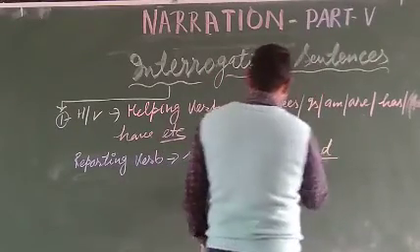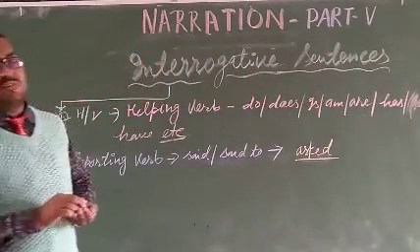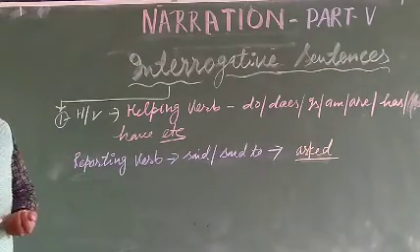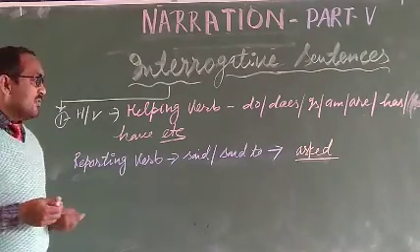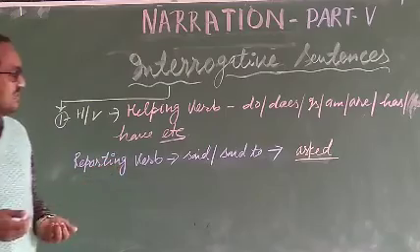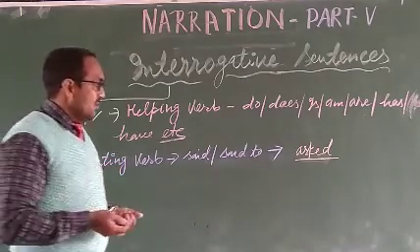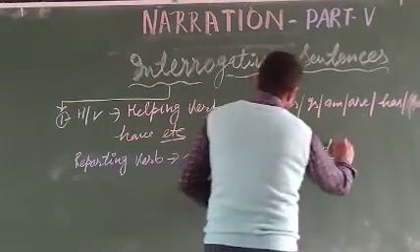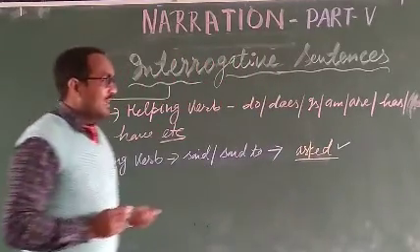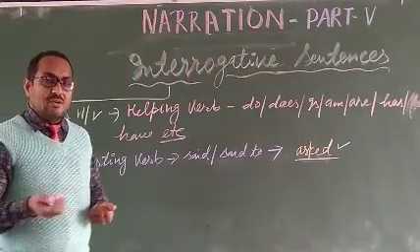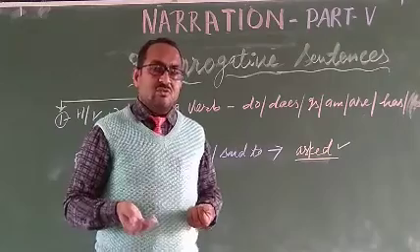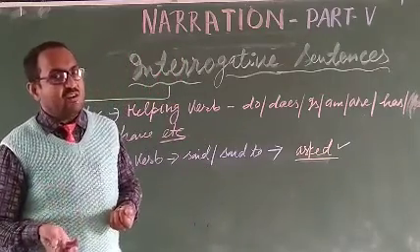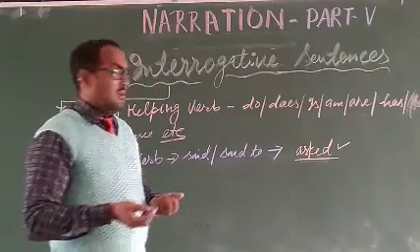If the reporting verb is in present tense, it changes into ask; if it is in past tense, said or said to changes into asked. Sometimes it changes into inquired of also. You can use either inquired of or asked.